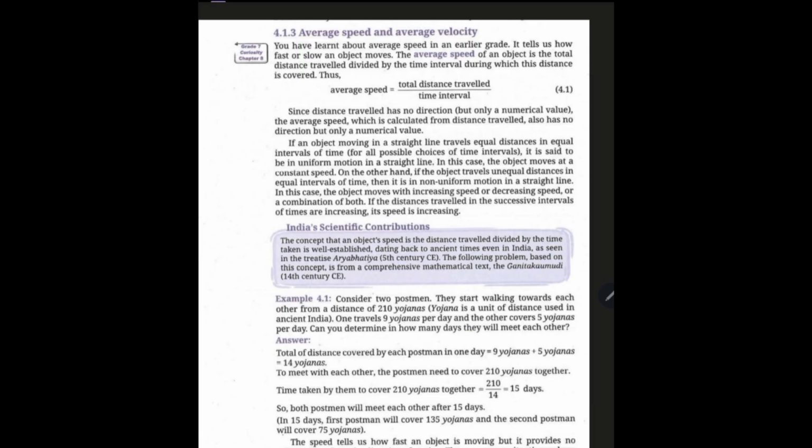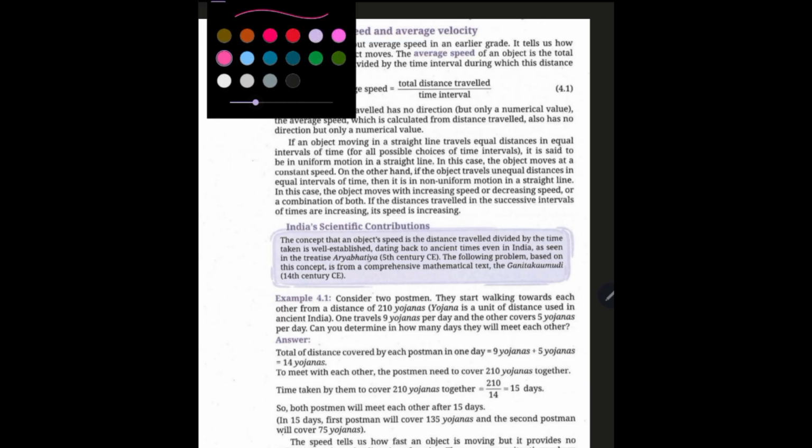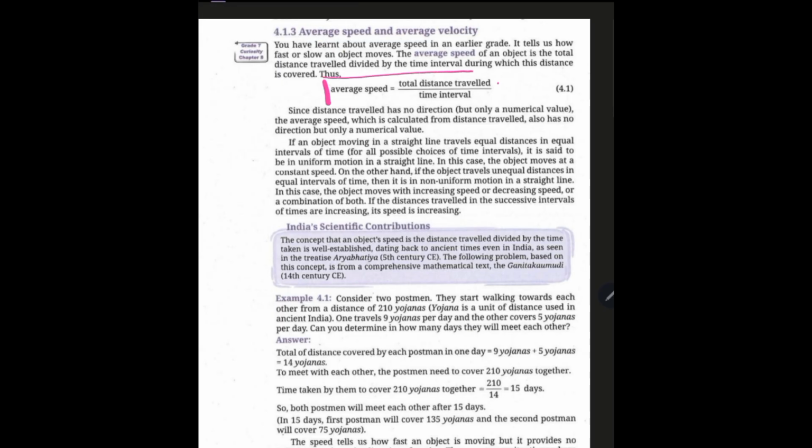Because maybe the distance that is covered over a short time interval is not regular. It's not the same. So in such a case, we have this formula. Average speed is equal to the total distance divided by the time interval. So the total distance can be S1 plus S2, divided by delta T, say for a time interval.